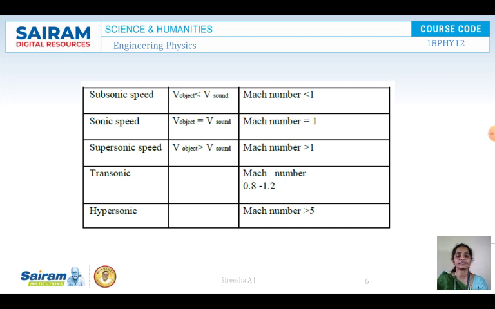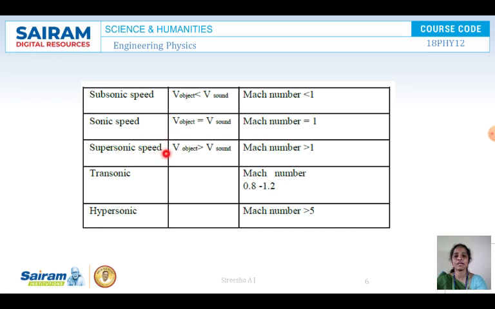Now you can see here the various regimes: subsonic, sonic, supersonic, transonic and hypersonic. You can see in this tabular column, subsonic means the object speed is very much less compared to the speed of sound. Here the Mach number is less than 1. Subsonic speeds are nothing but a bird flying or a vehicle moving, which are very much less compared to the speed of sound, so the Mach number will be less than 1. Next is sonic, where the object speed is equal to the velocity of sound. So the Mach number is equal to 1, because numerator and denominator will be equal. So it will be 1.